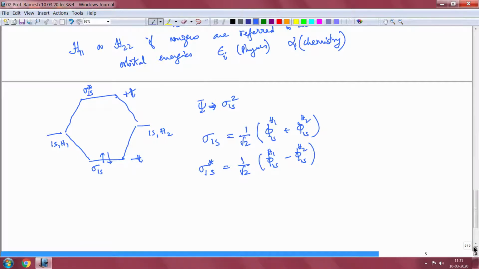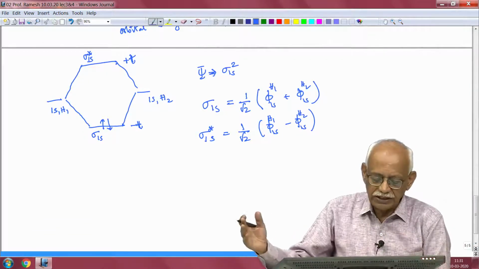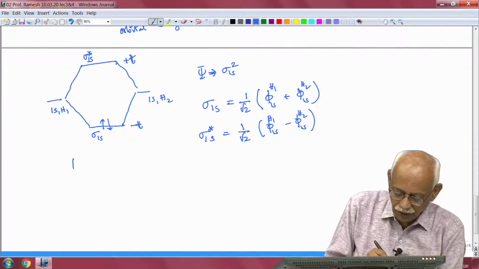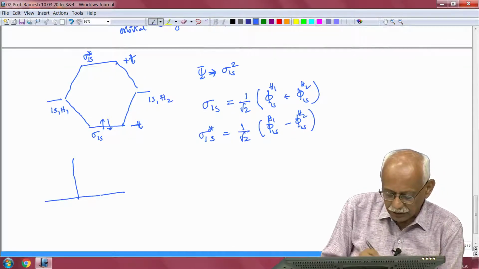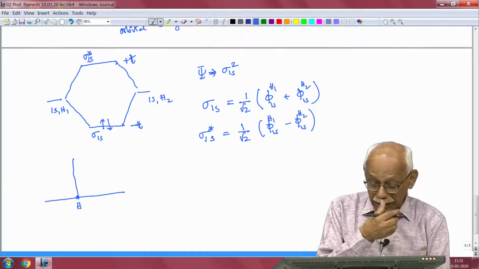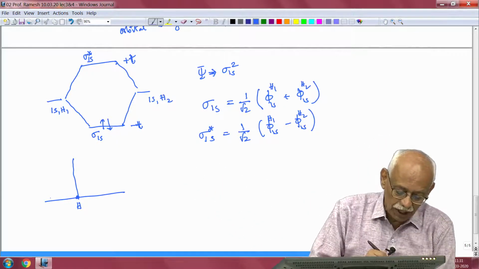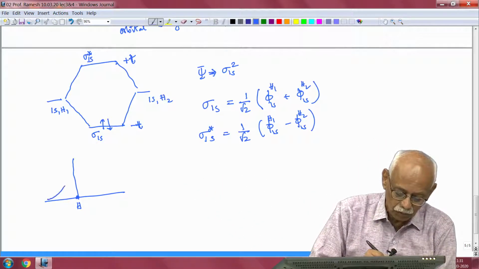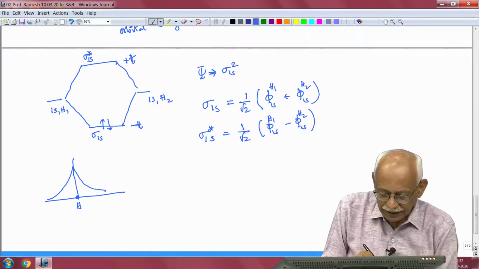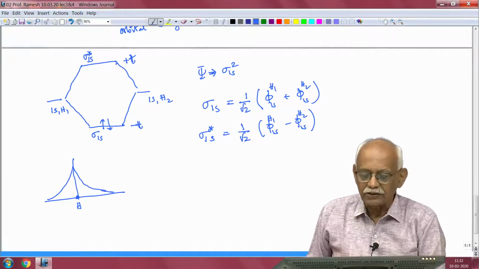So now how do I picture them? If I want to show how it depends on the radial distance, then if I have a hydrogen atom here with the nucleus in the center, the wave function of the hydrogen atom, as you move away from the center radially outwards, will go in this fashion. I beg your pardon for not being very accurate, but nonetheless this is the hydrogen atom 1s function.